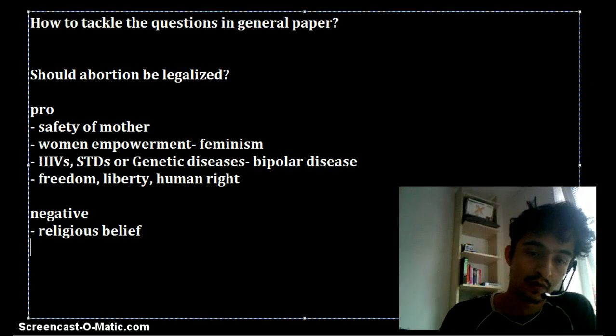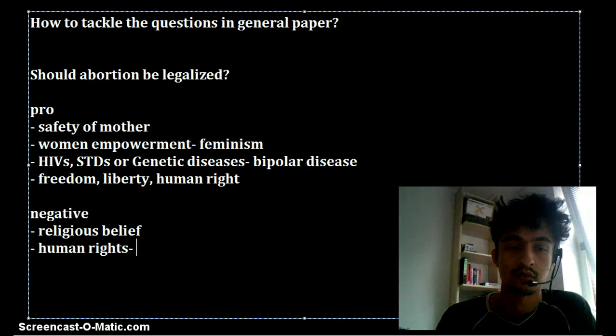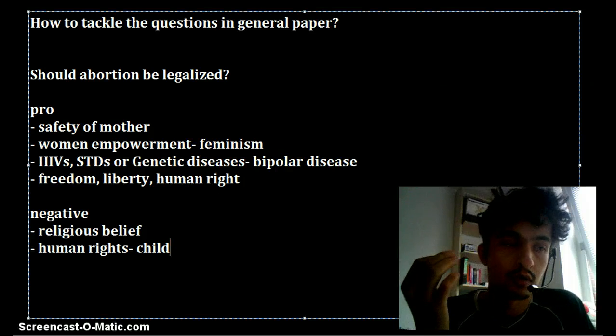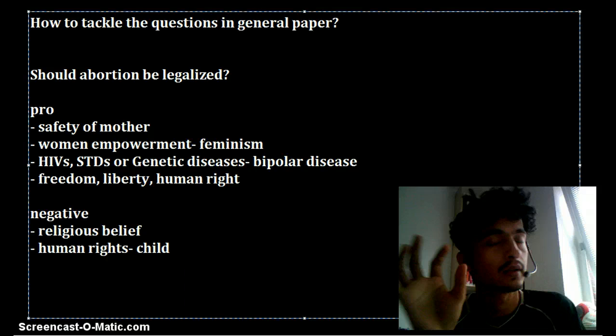Okay, I can talk about that, and I can talk about human rights, but not of the mother but of the child. I could talk that since a child is unborn, not weak, that came out wrong.